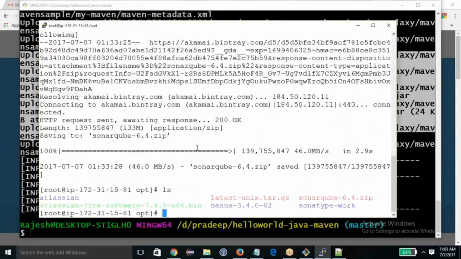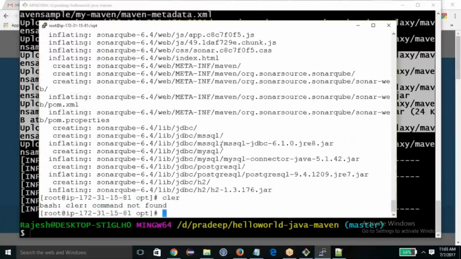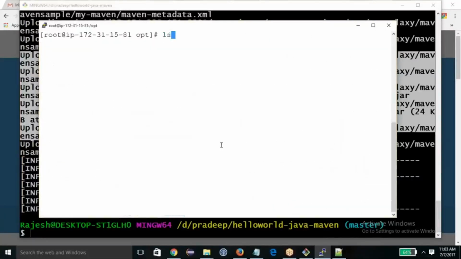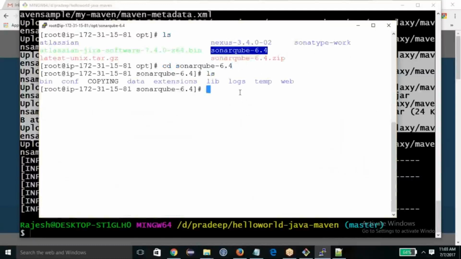Okay, so I got this SonarQube. I'm going to extract it. Now you see where the SonarQube is here, and I'm starting this SonarQube.